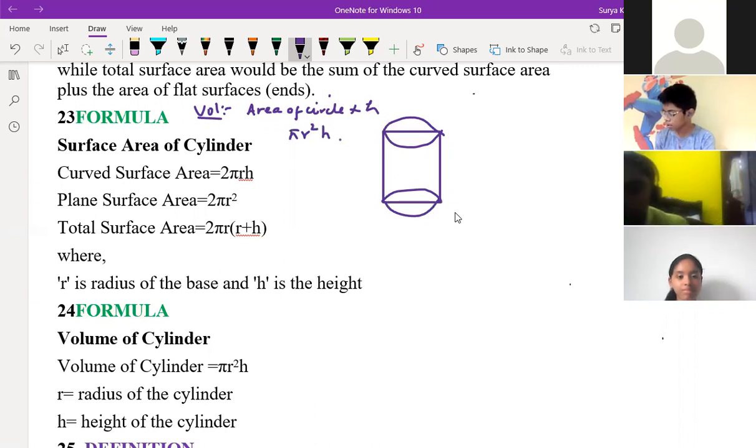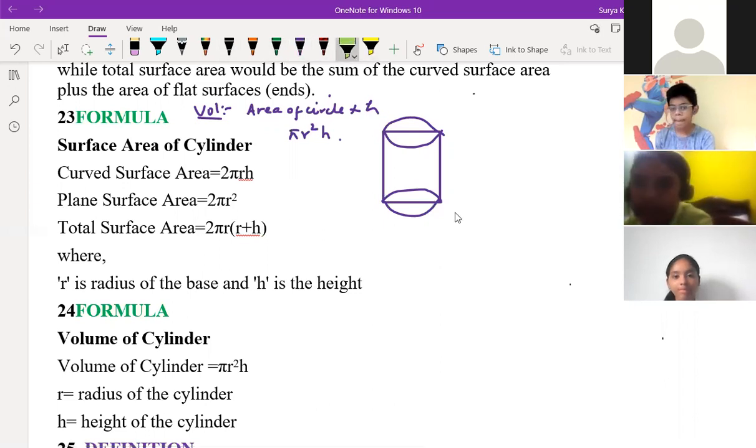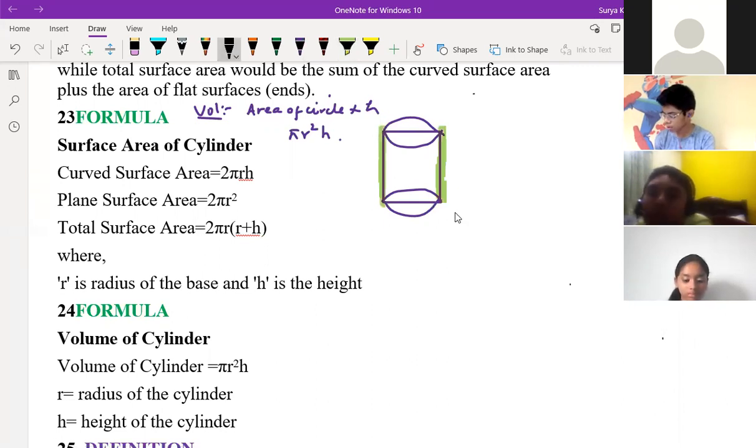Okay, sir. Now curved surface area. If you see, only this part is your curved surface area. It's not flat, right? It's a round surface. Only the cylinder's side, what is the area of that surface? That is 2 pi r h. How is 2 pi r h coming here? Curved surface has 2 pi r into h. How does it look?